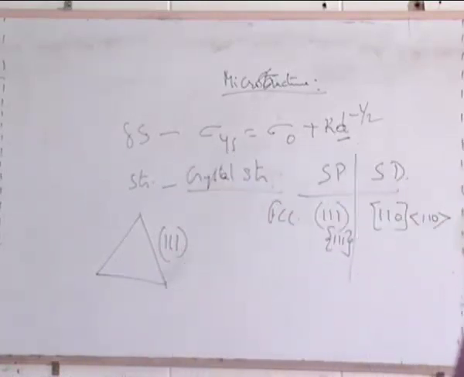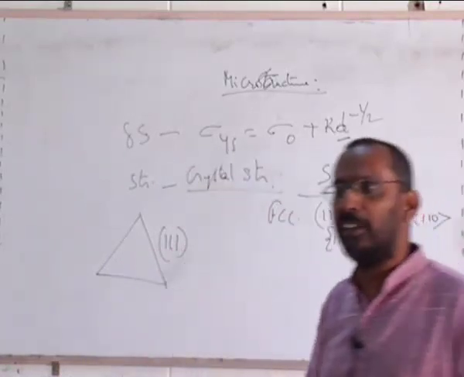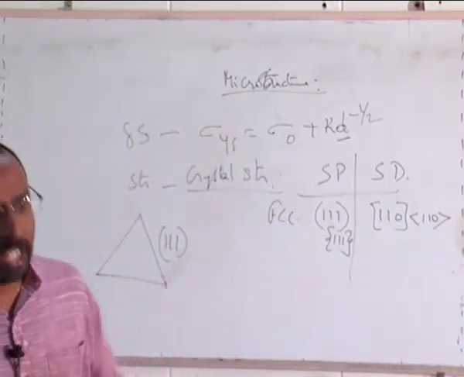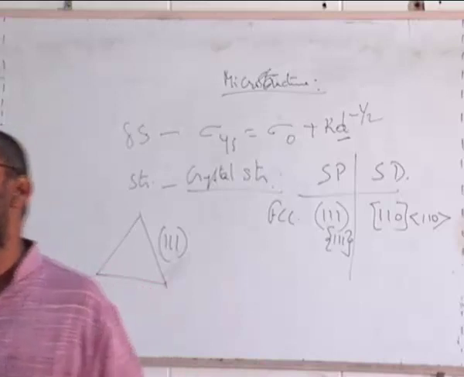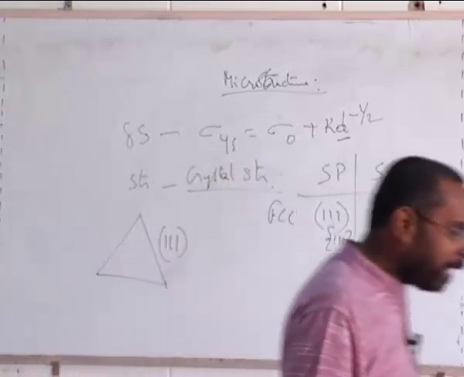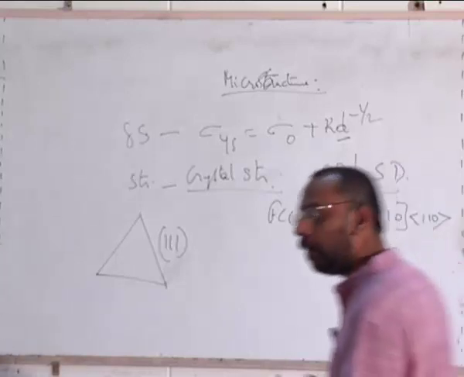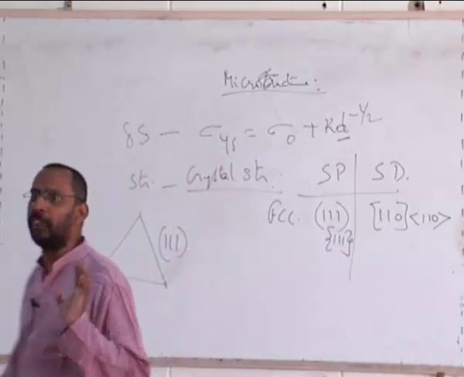In this particular case, there is also a name given to this plane. Only a few of the planes have actually names in the whole crystal structure information. This particular plane is called the octahedral plane. The reason why it is called octahedral plane is because there are 8 such planes in a unit cell. If you find all the combinations, you will find 8 of them.